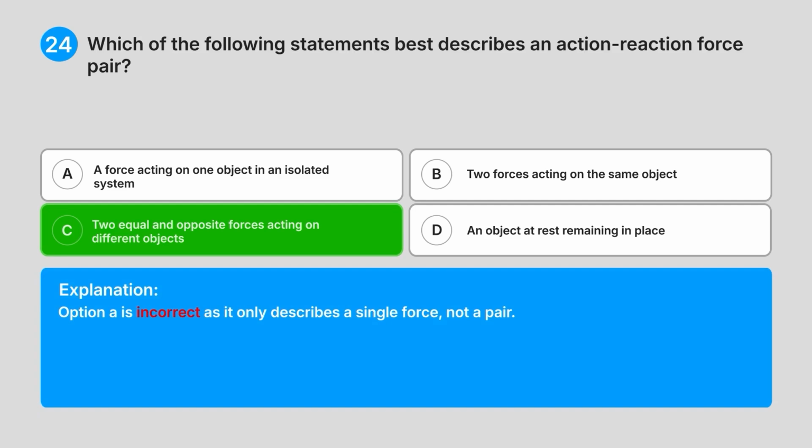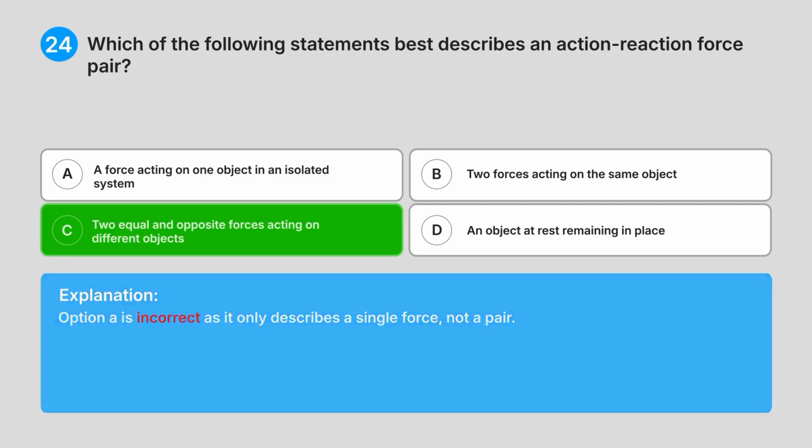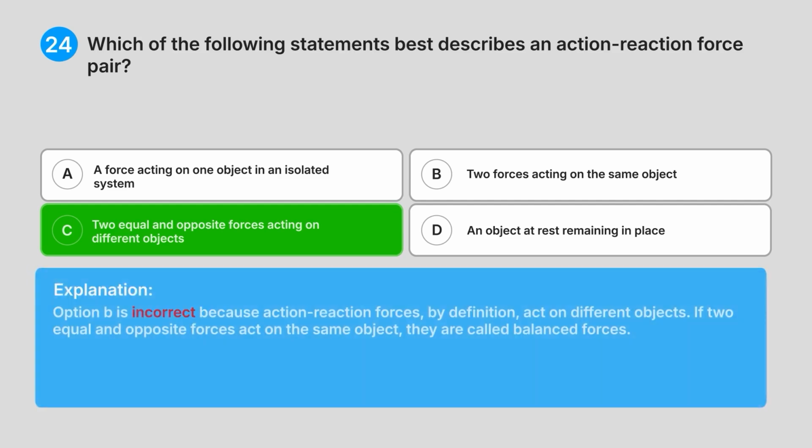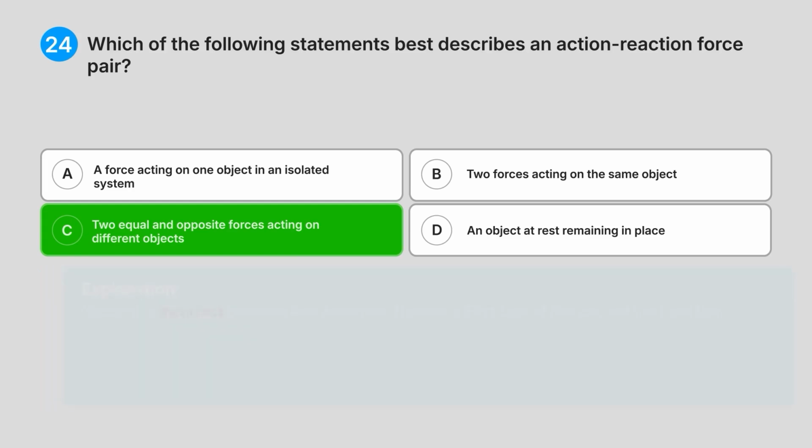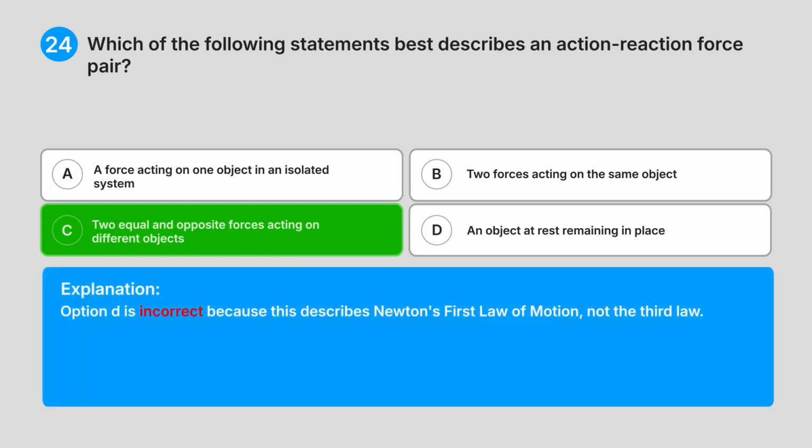Option A is incorrect as it only describes a single force, not a pair. Option B is incorrect because action-reaction forces, by definition, act on different objects. If two equal and opposite forces act on the same object, they are called balanced forces. Option D is incorrect because this describes Newton's first law of motion, not the third law.